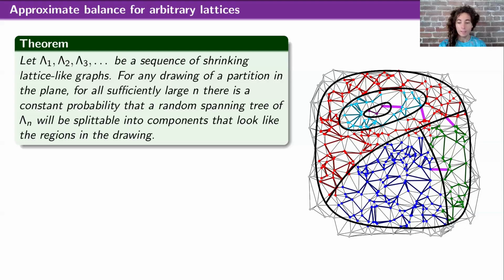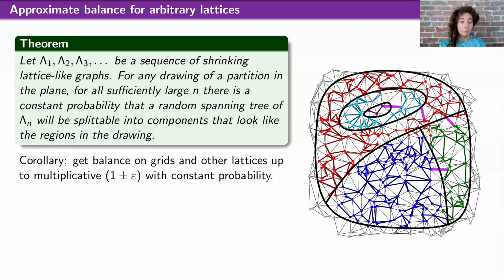And what this implies is that we can get approximate balance up to a multiplicative 1 plus or minus epsilon with constant probability. And that's actually the setting of redistricting. You're allowed like 1 to 2% population tolerance, for example, in some settings. And so this is actually a new result, even for grid graphs. This improves on the earlier result, because there we got polynomial probability. This implies that grid graph random spanning trees are balanced with 1 over constant probability, not 1 over polynomial probability.